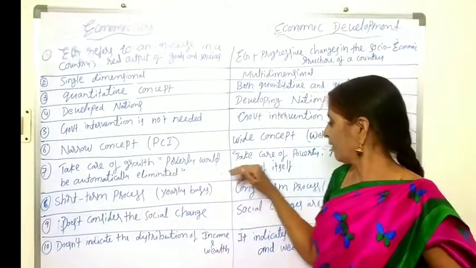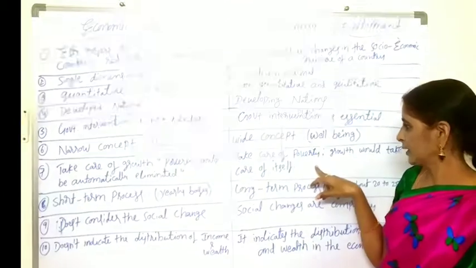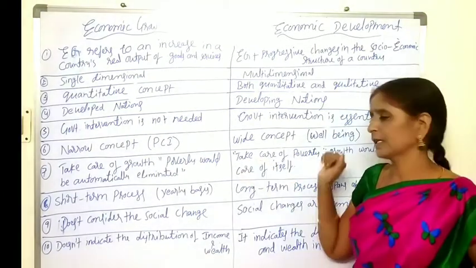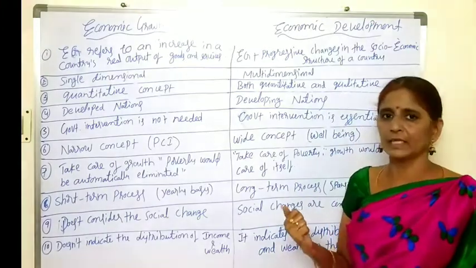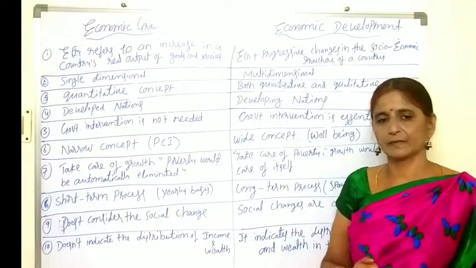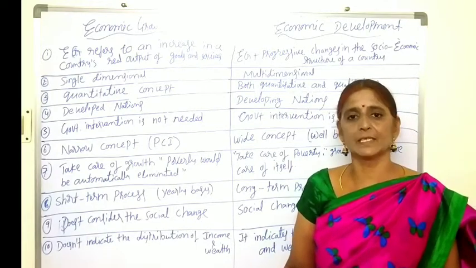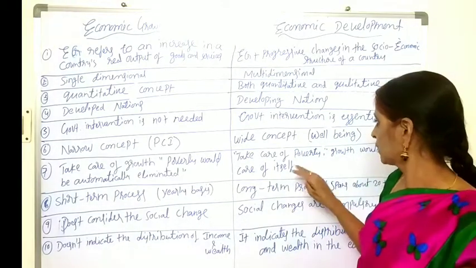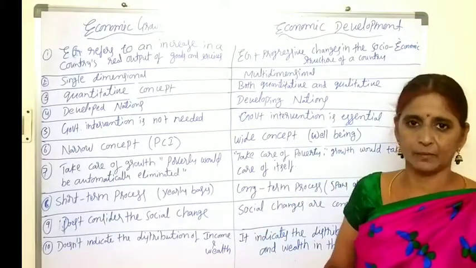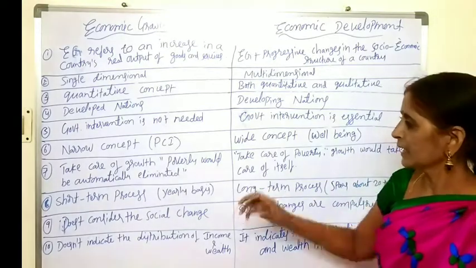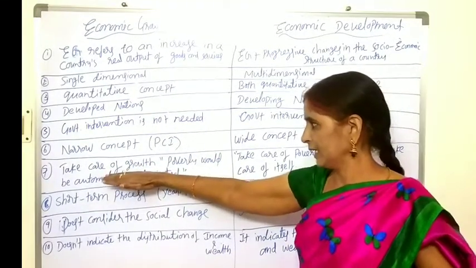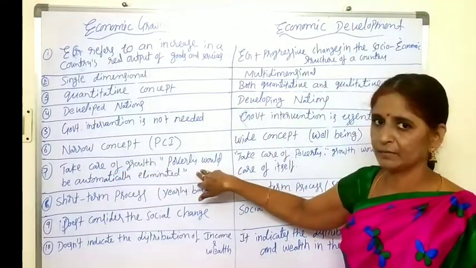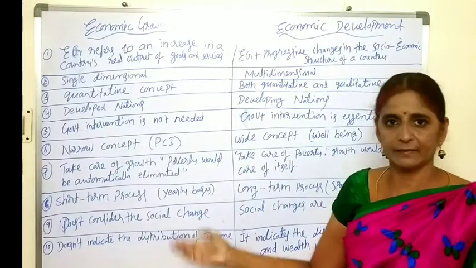And according to the modern approach, in case of economic development, economists say first take care of poverty. First try to eliminate poverty, so automatically growth would take care of itself. If you implement schemes to eradicate poverty, employment schemes, at that time growth would take care of itself. Automatically the production will be improved. In case of economic growth, they concentrated mainly on the production of goods and services. They ignored poverty, meaning they left poverty to itself.